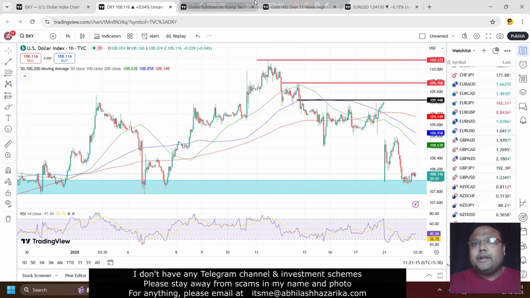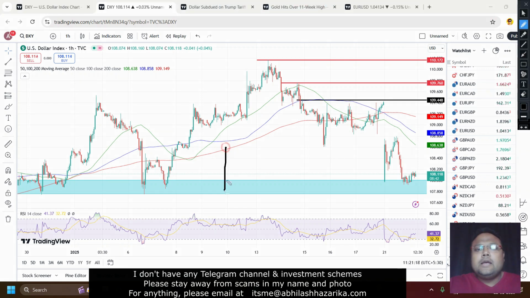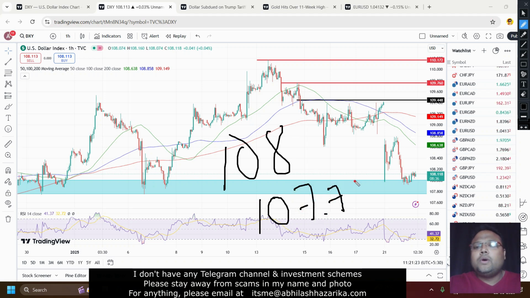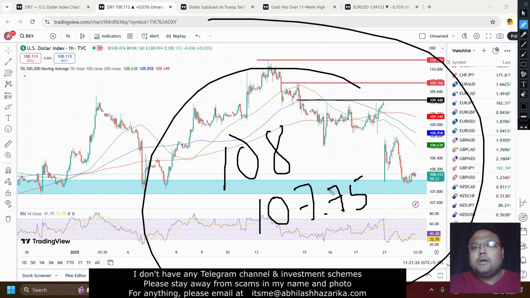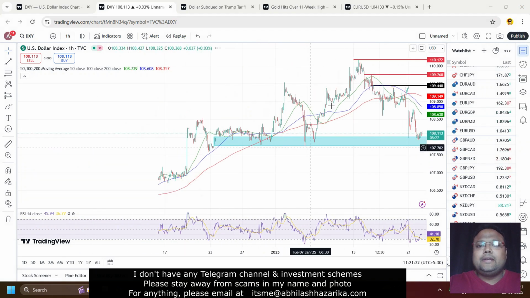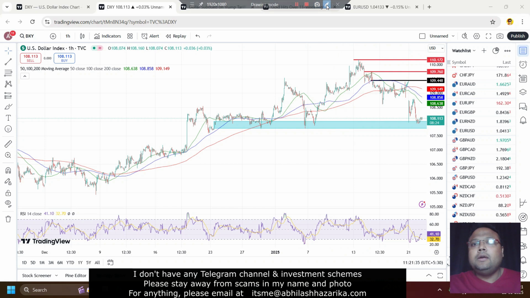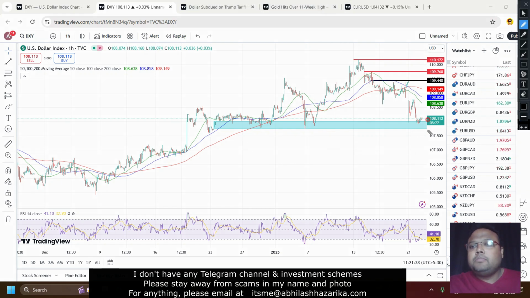So this is the hourly chart of the US dollar index in front of us, and we can see DXY is standing at a crucial level right now. The support is 107.75. Market tried to recover, market failed. So if DXY breaks 107.75, then things will be bad. You can see there will be a good breakdown here, and if market breaks this level, we can expect DXY to go for a bearish trend. So we can assume that if DXY breaks the 107.75 level, this will be the continuation of the new bearish trend of the market.